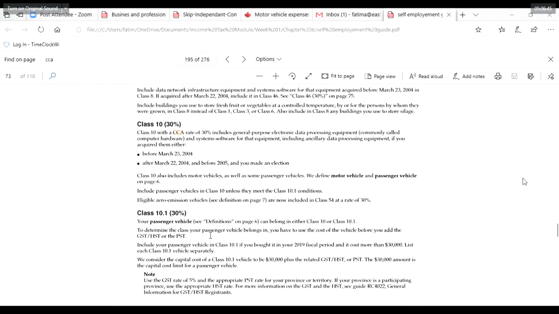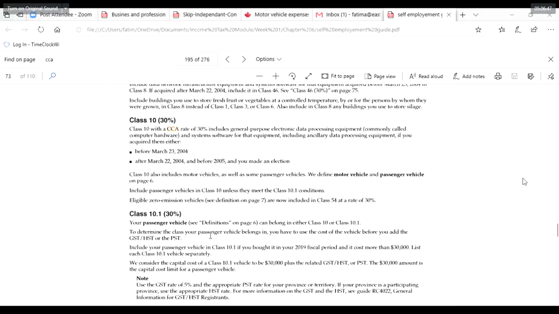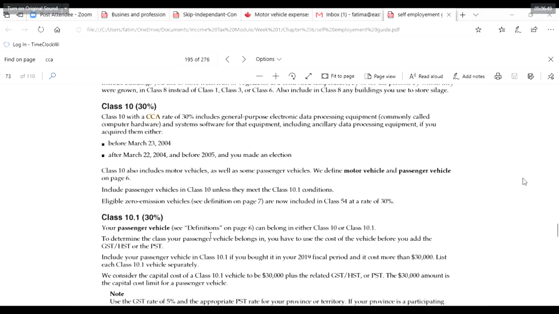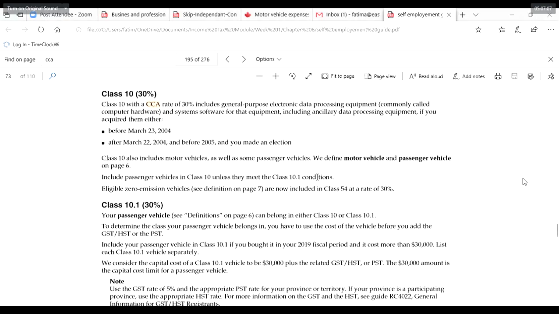See, class 10, I was talking about it. Class 10 with a CCA rate of 30% includes general purpose electronic data processing equipment, commonly known as computer hardware and system software, including ancillary data processing if you acquired them. Now, if you see here, the line, class 10 also includes motor vehicle as well as some passenger vehicle.